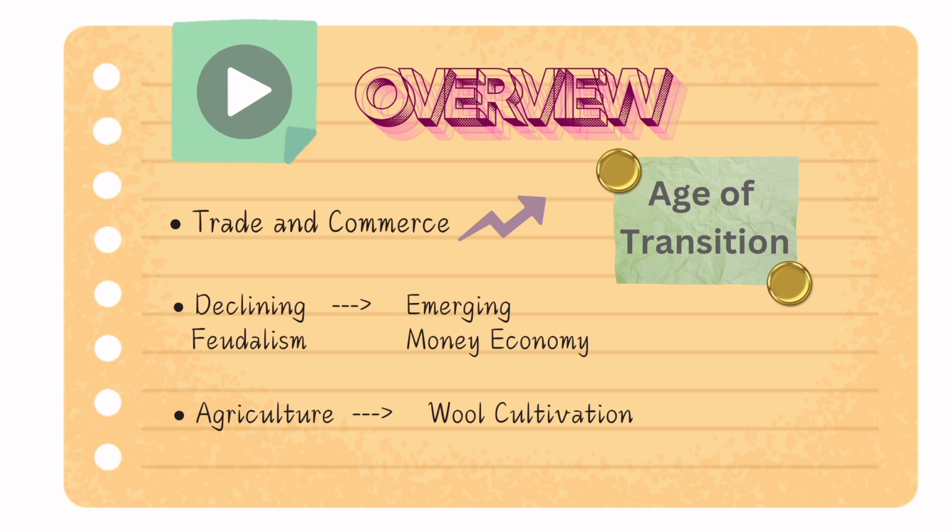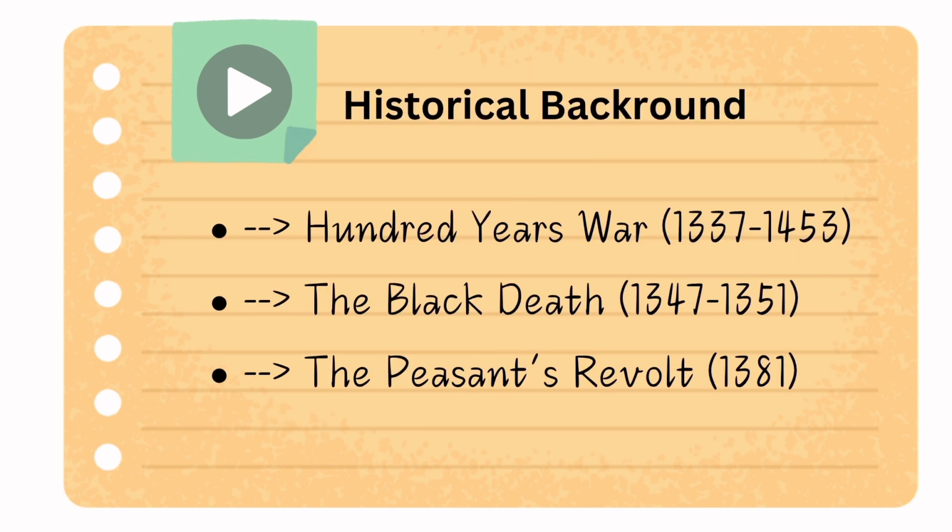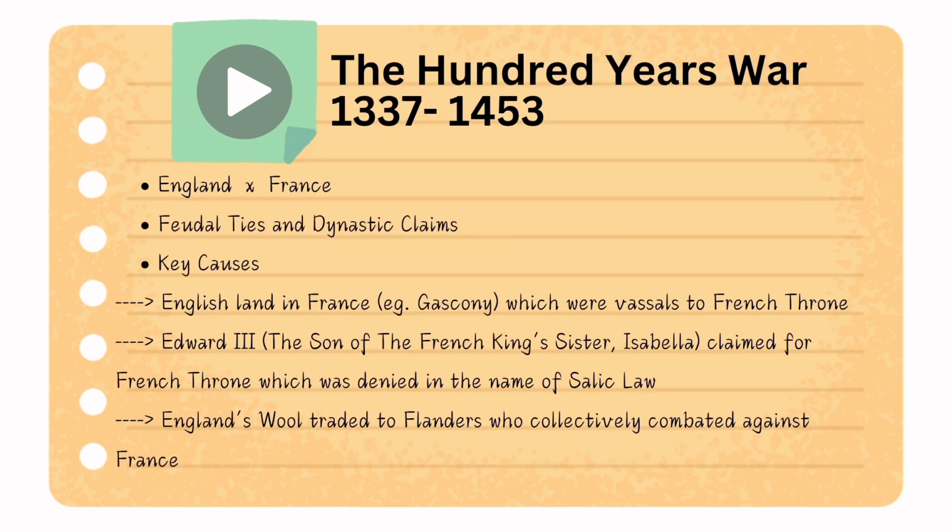To know more about the historical background, we have to know more about the Hundred Years' War, which was from 1337 to 1453. So what happened? It was a war between England and France. The feudal ties and dynastic claims became the major cause for this war. So let us know more about the key causes for it.